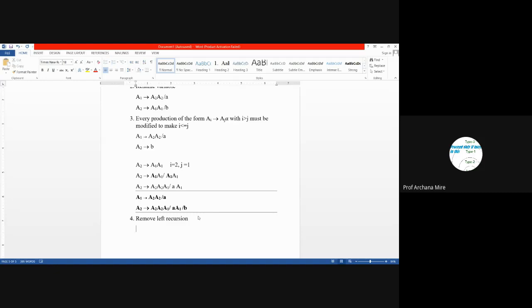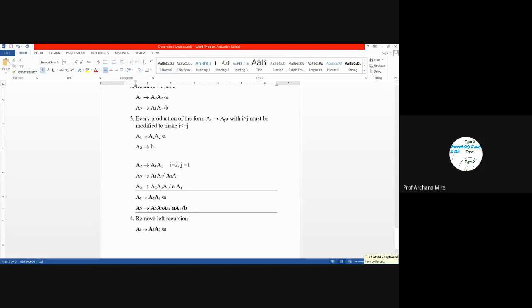Now, once again, we need to check one by one each production rule to see where exactly left recursion is present. So let's check the first production rule, A1 leads to A2, A2. Is there any left recursion? No, there is no left recursion.